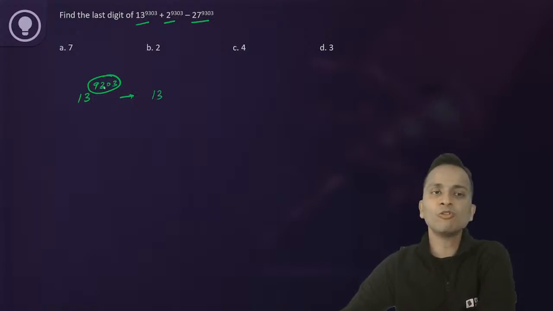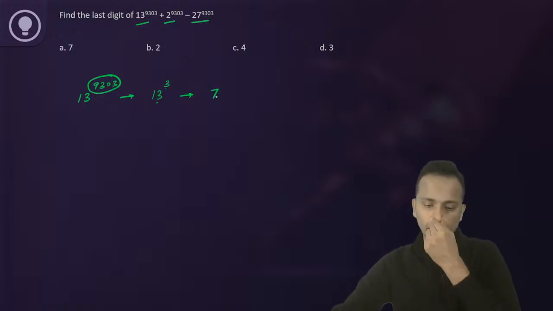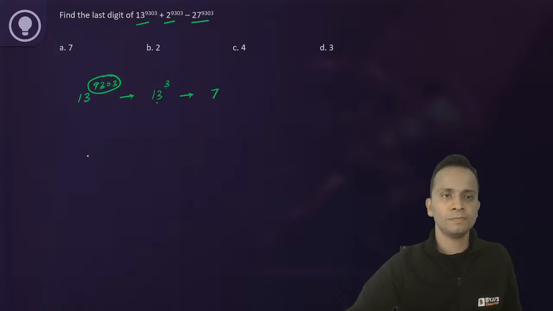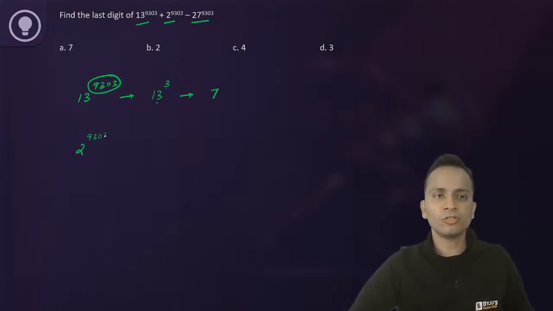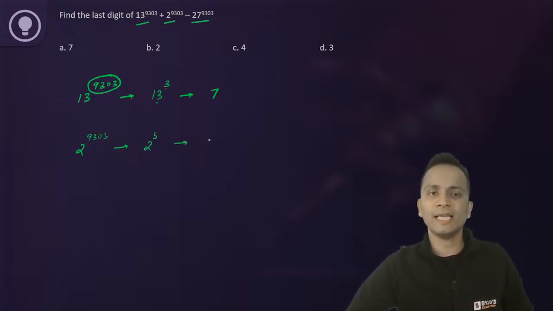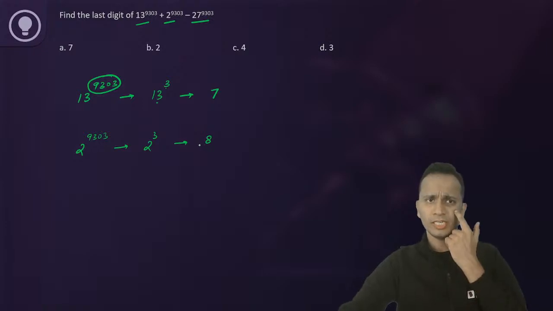So 9303 when divided by 4, the remainder will be 3. So here the unit digit will be 3 raised to the power 3, that is 7. Okay, so 7 is the unit digit in the first case, right? Then 2 raised to the power 9303. In this case, it will be 2 raised to the power 3, that is 8. 8 will be the unit digit here.